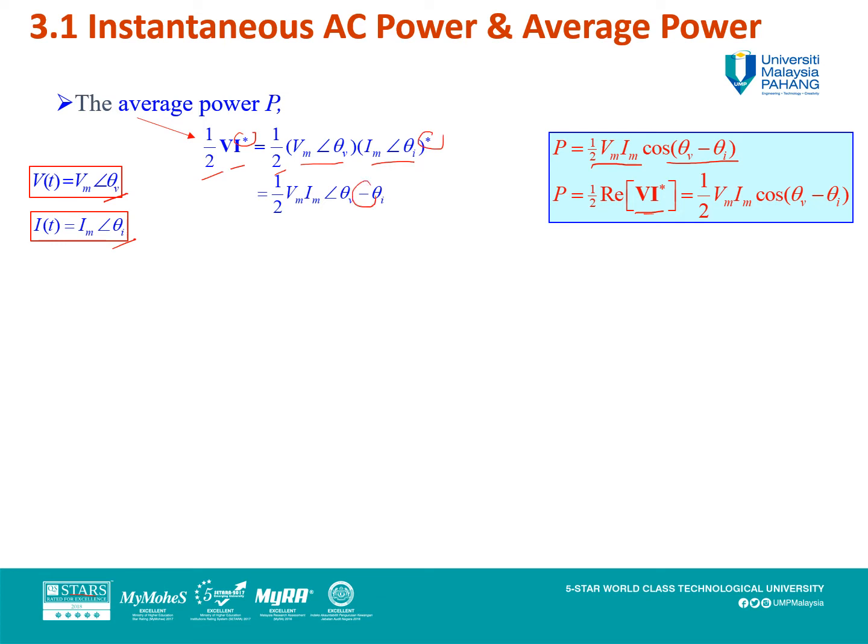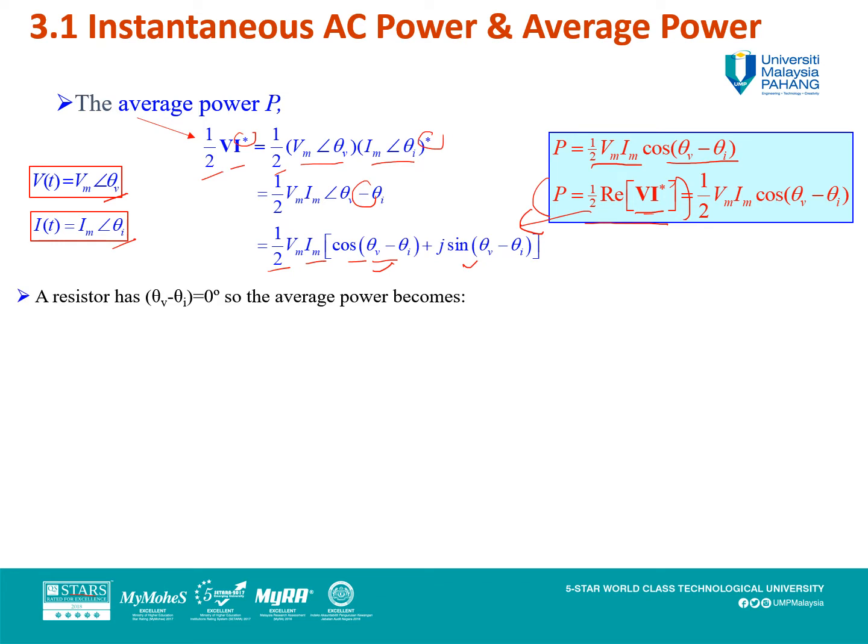So you get half Vm Im angle theta v minus theta i. You can rearrange it back in the rectangular form: half Vm Im, cos(theta v minus theta i) plus j sin(theta v minus theta i). So you have the real part here and the imaginary part here. For the average power, we consider only the real part. This is the short form of how to illustrate it from the rectangular form.